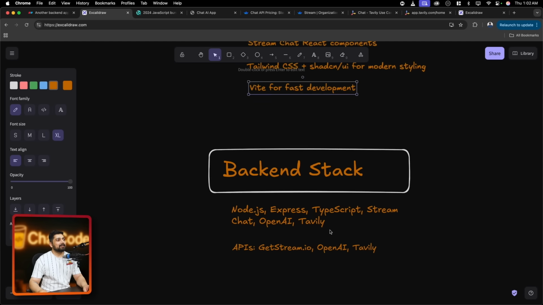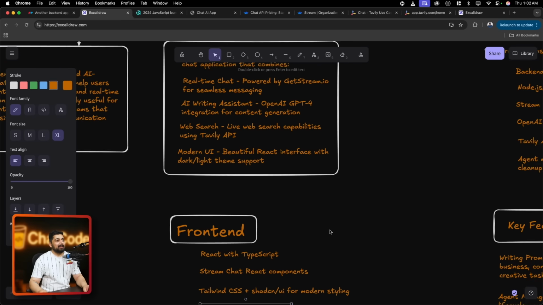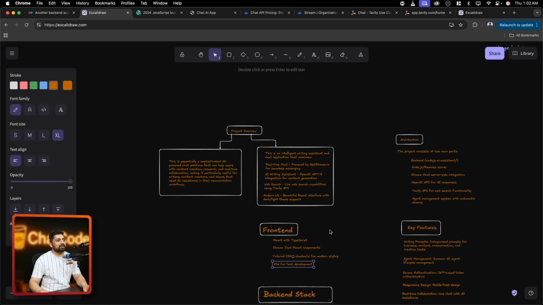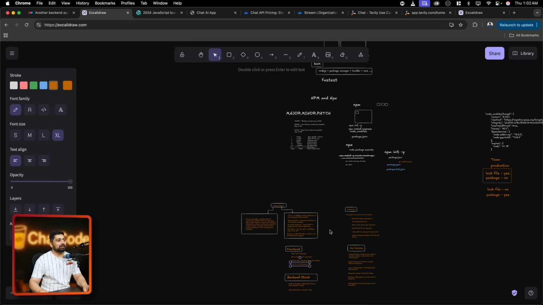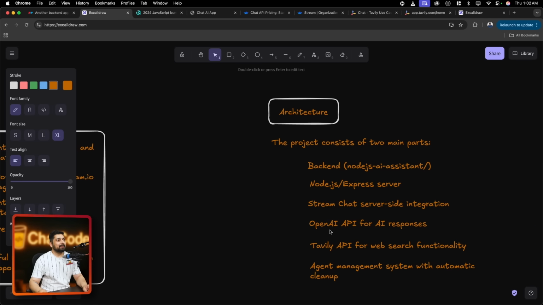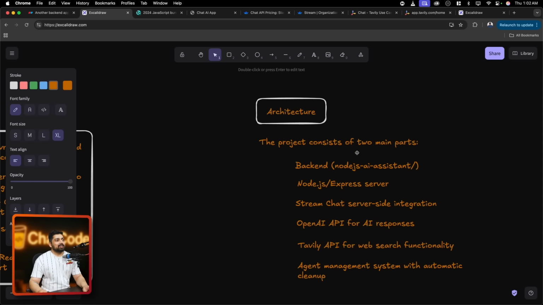So this is our full front end and backend stack. Now here are a couple of features and architecture that this application is going through. So first, let me walk you through that. The architecture: the project consists of two main parts, the backend and the front end.